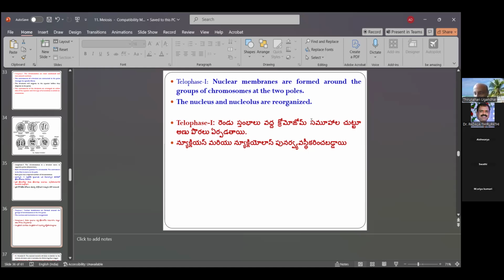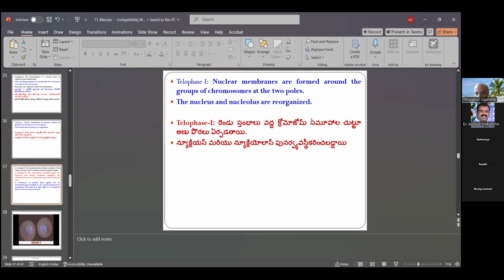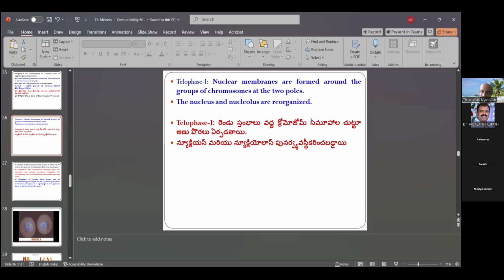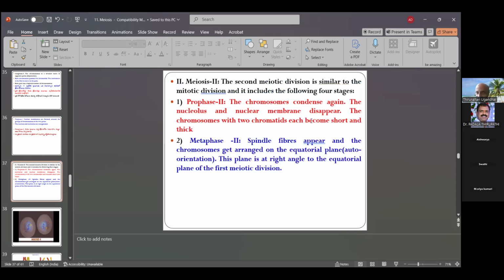It is the same as mitosis, but only prophase differs. Prophase is the most different between mitosis and meiosis. But here is meiosis 2. Then in meiosis 1, there are prophase, metaphase, anaphase, telophase. But in meiosis 2, the second meiotic division is similar to the mitotic division.